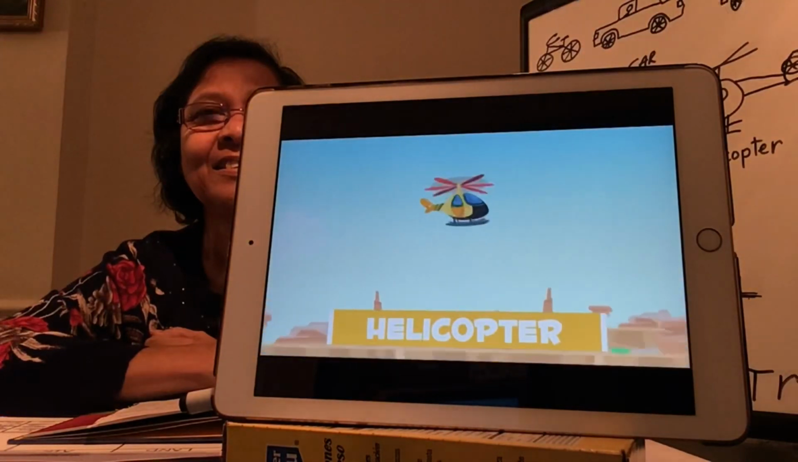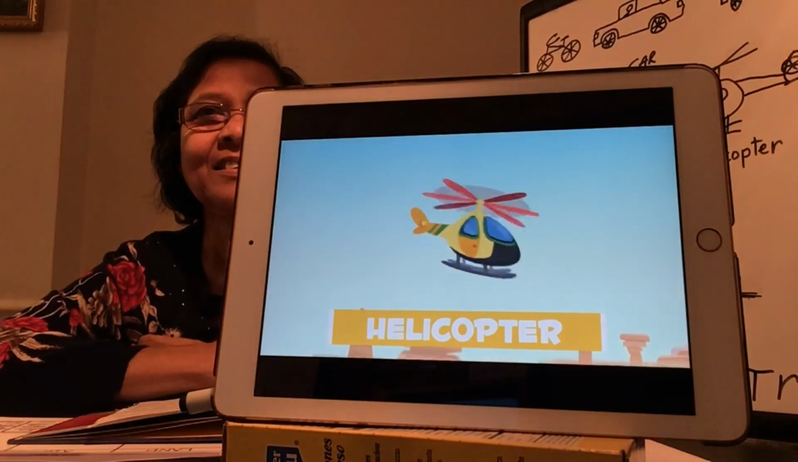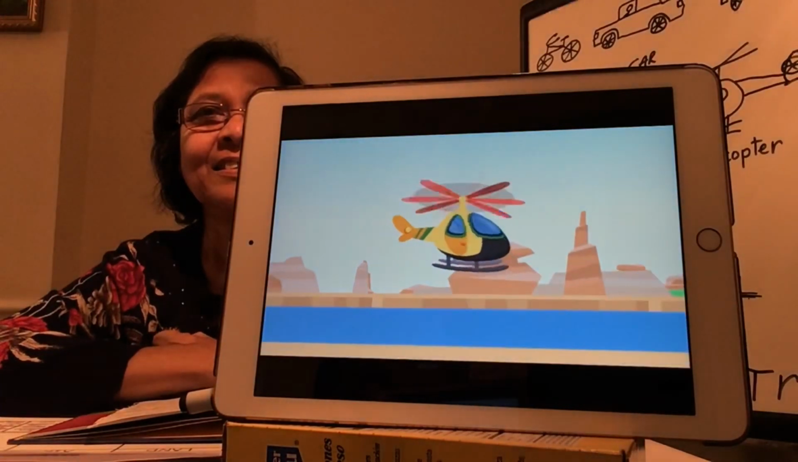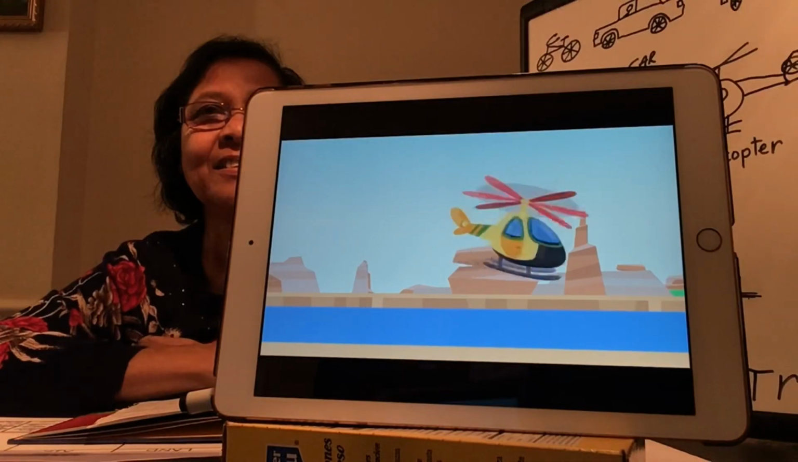Here's a helicopter. It is able to fly thanks to its big propeller. It is placed just on top of the cabin. We use it when we need to rescue someone or when we want to move very fast from one place to another.